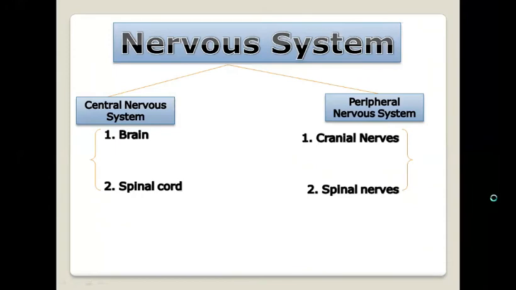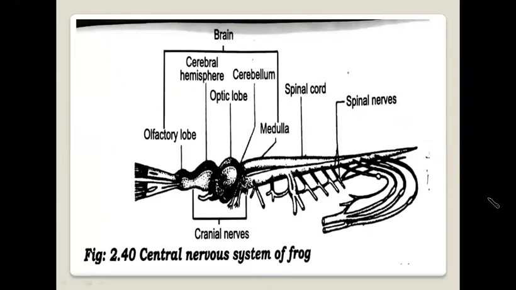In the central nervous system, the brain is protected in the skull and the spinal cord is enclosed in the vertebral column. The brain consists of the following parts. Number 1, olfactory lobe. The most anterior region of the brain is called the olfactory lobe. It is associated with the sense of smell. The second main part of the brain is the cerebral hemisphere, which is present behind the olfactory lobe. It is the seat of intelligence and memory.